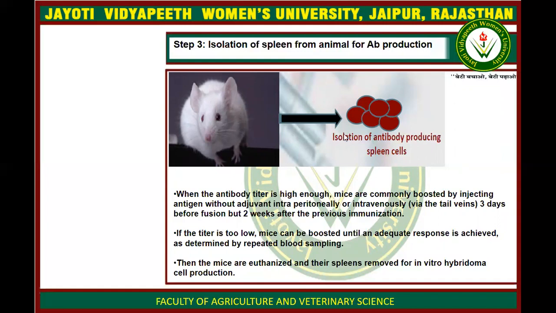But if the titer of antibody production is low, the mouse can be boosted until an adequate response is reached. When we are assured that there is a sufficient concentration of antibodies, we can isolate the whole spleen. When we are assured that a sufficient amount of antibodies can be produced from spleen cells, then we isolate the whole spleen cells, but not when the antibodies are in low quantity.